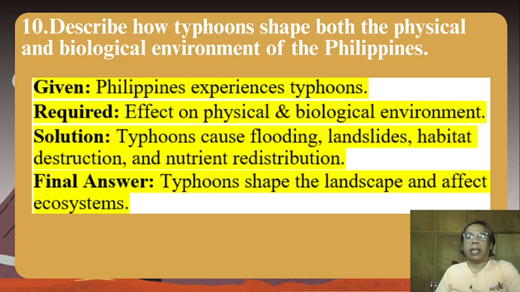Solution. Typhoons cause flooding, landslides, habitat destruction, and nutrient redistribution. Final answer. Typhoons shape the landscape and affect ecosystems.